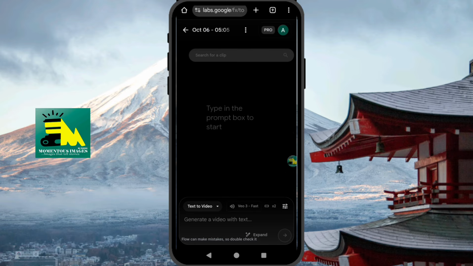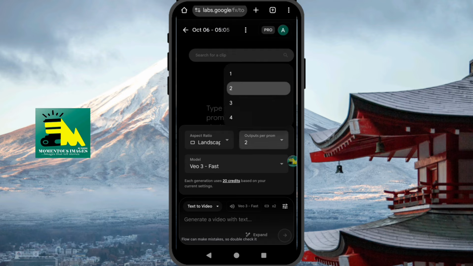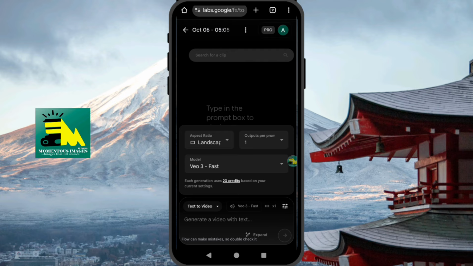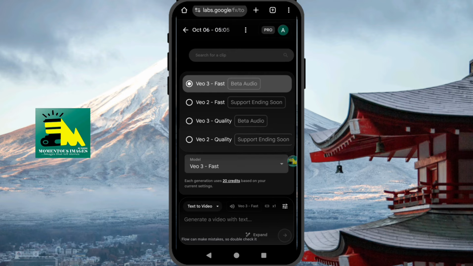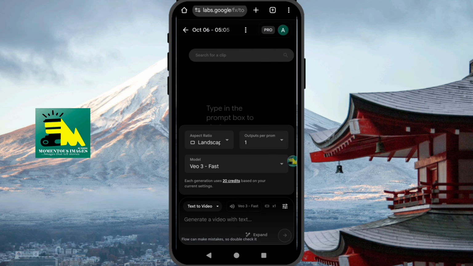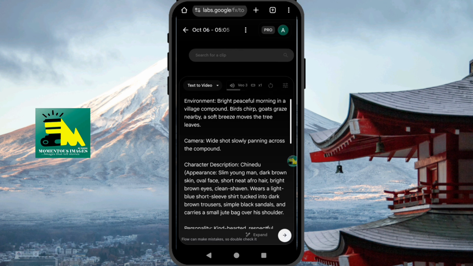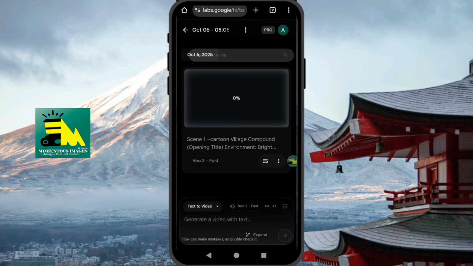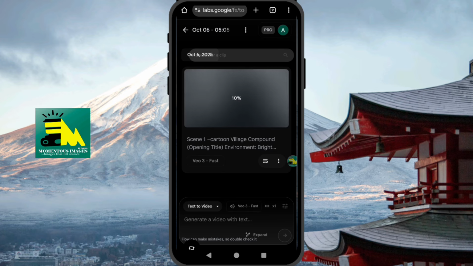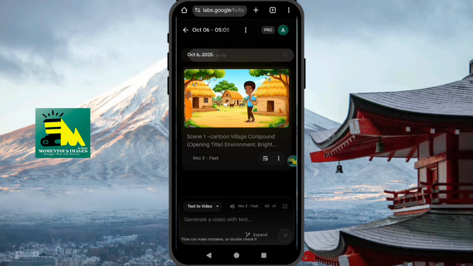So you can see the interface now. Portrait or landscape, just set it. Then the number you want to generate, 1 or 2. I advise you just put it on 1, not to waste it much. So you can see, put it on fast. Let us generate the first video just to see. This is just an example. Generating. This is my first video.